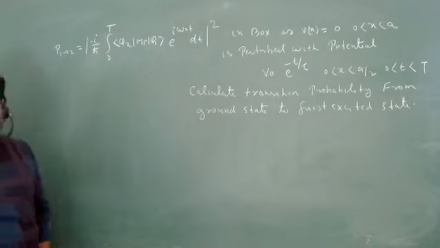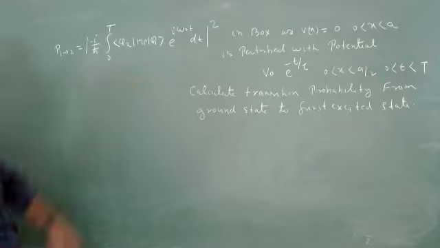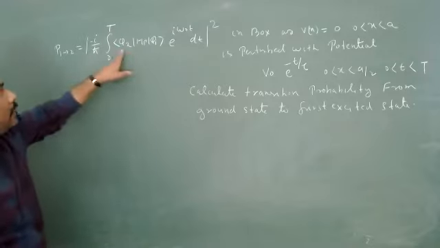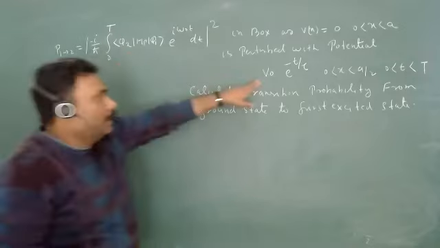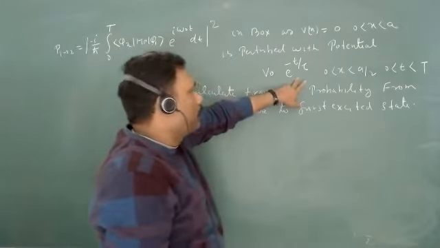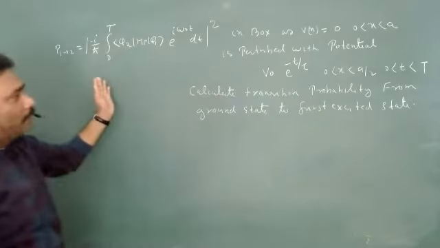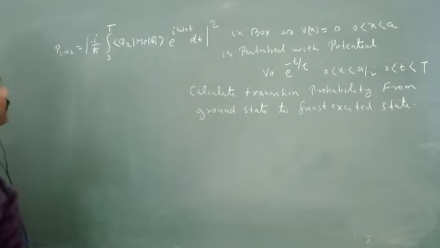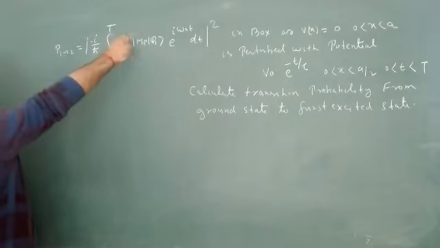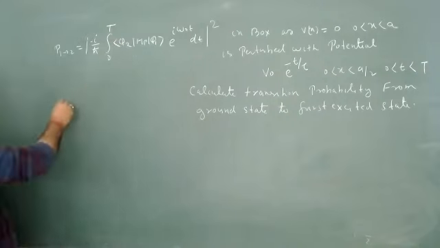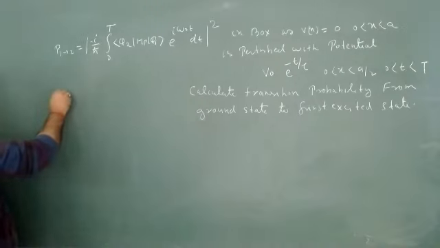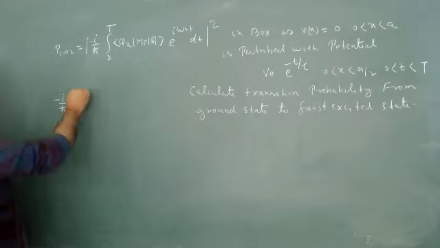So this is our transition probability from 1 to 2. Let us try to calculate this one. Obviously this one has two parts. One is a spatial part, another is a temporal part. So we will take the spatial part together and the temporal part together. So we have to do this integration. This will be minus i upon h cut. One will be the spatial part, 0 to a by 2.